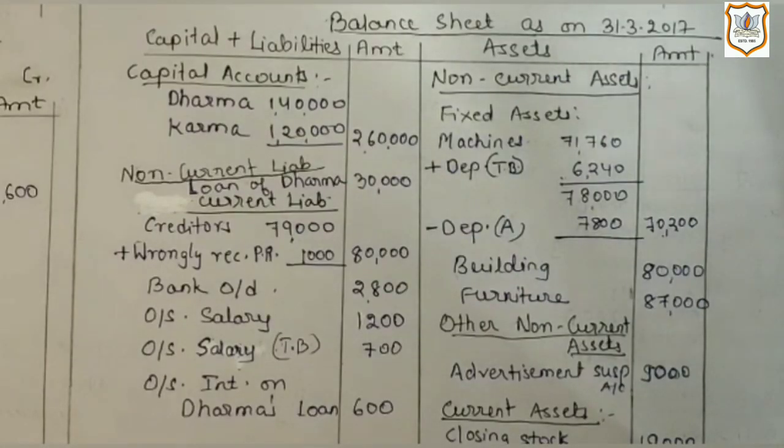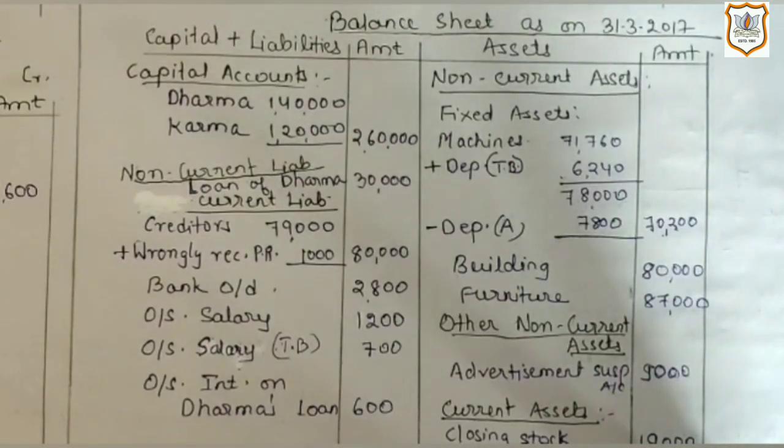Now one thing more, I want you to notice that whenever outstanding expense is given in trial balance, then it will have only one effect in final account, and that too on liability side of balance sheet. In this question, outstanding salary is given on credit side of trial balance, which is rupees 700.